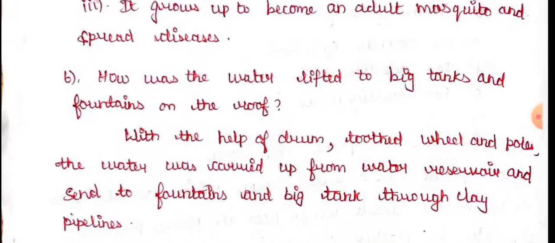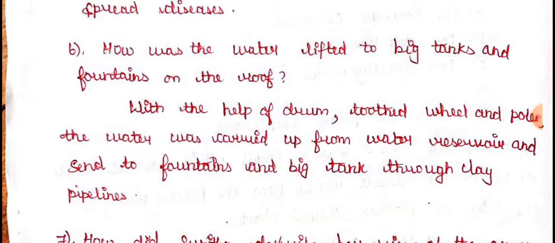Next, sixth question. How was the water lifted to big tanks and fountains on the roof? If any tanks and fountains are present on the roof, how is the water going up? It looks very nice, doesn't it? If water is falling from the fountains, it looks very nice. How? With the help of a drum, toothed wheel and poles, the water was carried up from the water reservoir and sent to the fountains and big tank through clay pipelines. Actually, during those days they used clay pipelines. Through that only, they were transferring the water to the big tanks and fountains on the roof.